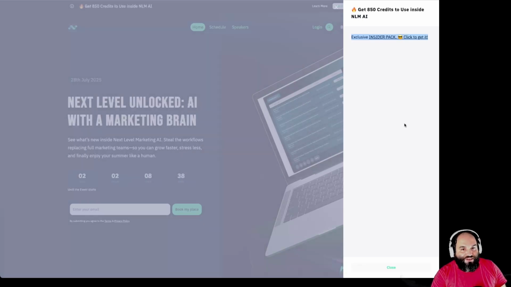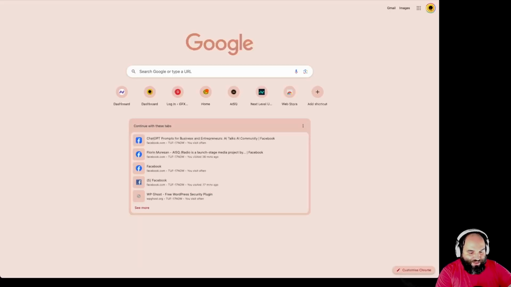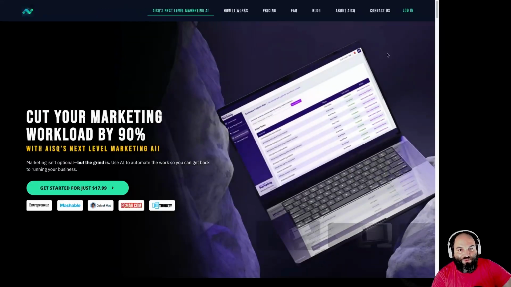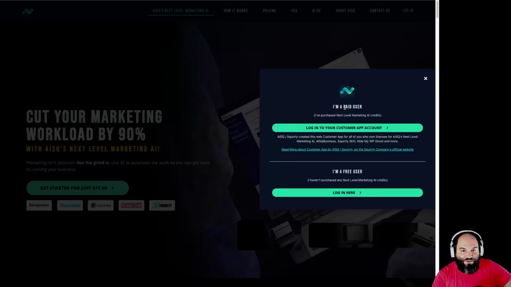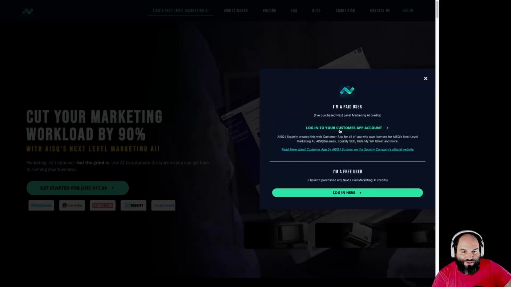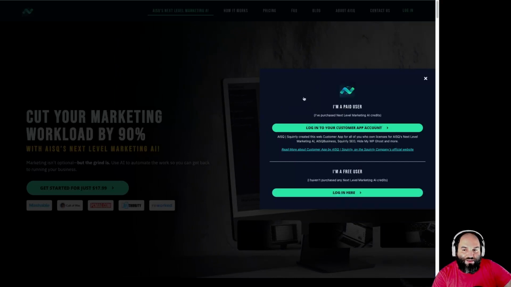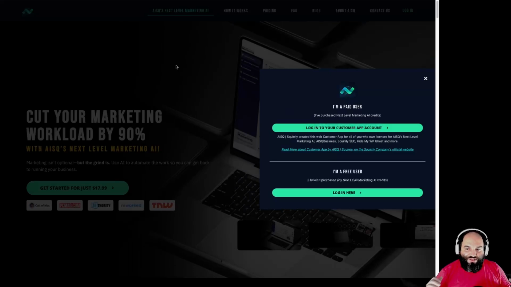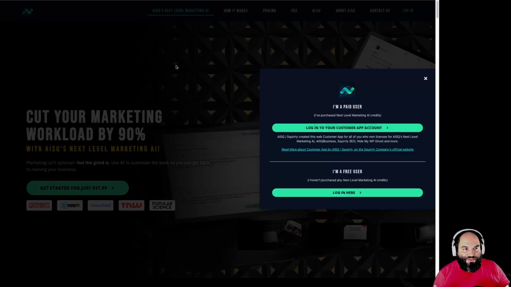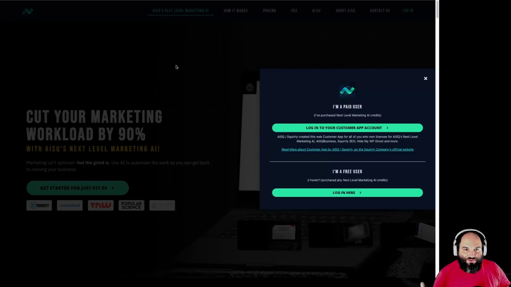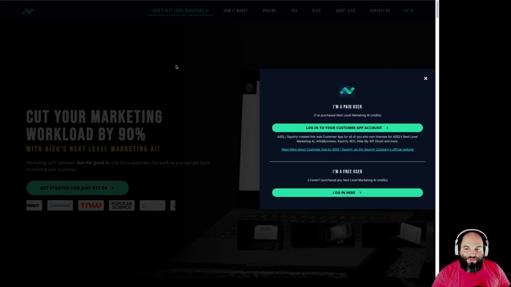So that's how you use the customer app, and this is what I want to show you. This is the whole experience, and even on the Next Level site, you will see that the login is the same. So you will also have the same kind of login to customer app or login directly into the app. But if you haven't placed your credits in the app yet, you need to go to the customer app. And now we've made it very simple and very easy for you to access our customer app. So you can go to nextlevelmarketing.ai, or you can go directly to AISQ.com. You will find the login button. The button takes you to the customer app, and then to the rest of our apps and everything that we've created.